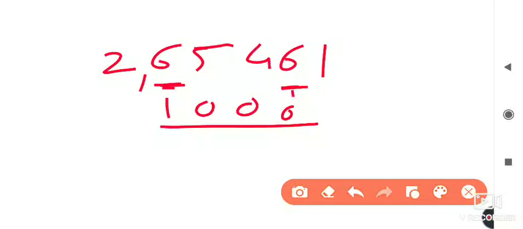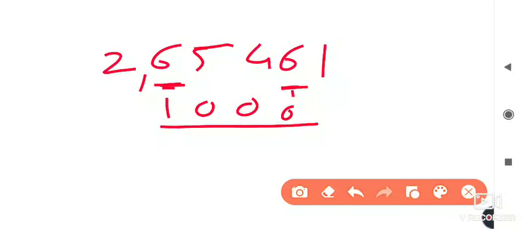This is the 6 after 2, meaning this is 2 and after 2 comes 6. What is the place value of the 6 after 2? And the place value of the digit 6 after 4 is this 6 after 4. They may also ask you the 6 before 5, the 6 before 1, such types of questions also come. Just do it the way I told you. The first 6 is there, below it we write 1. If the same digit is there, here it is 6 and here it is also 6, then here we write 1, and till the next one we write zeros. So 1000 is the answer.